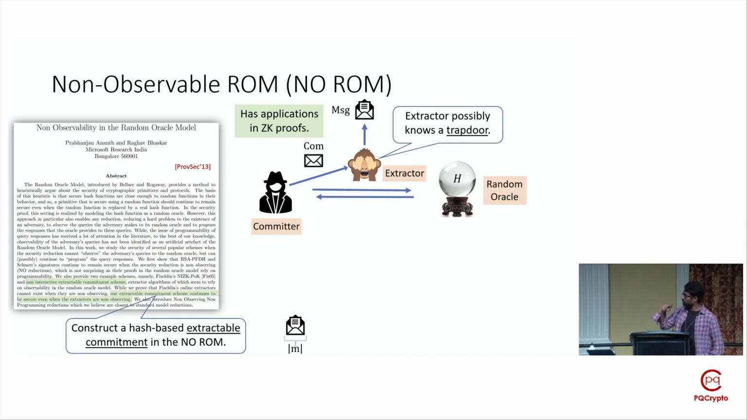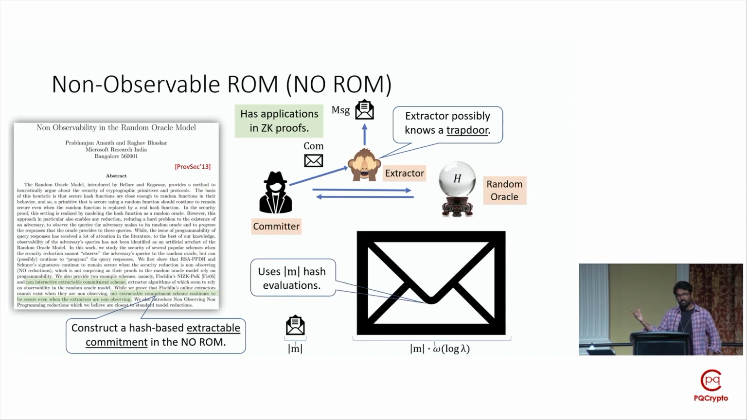It's a nice result that Anant and Bhaskar showed how one can construct an extractable commitment scheme in this no-ROM. However, if you want to commit to a message of length m using their specific commitment scheme, the resulting commitment is significantly larger than the message, specifically by a multiplicative factor of log lambda, where lambda is a security parameter. In this presentation, we'll be using asymptotics mainly.